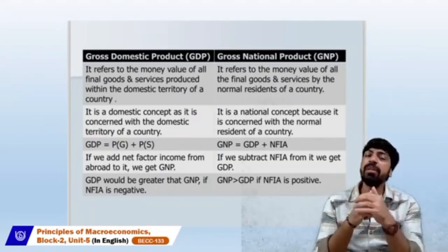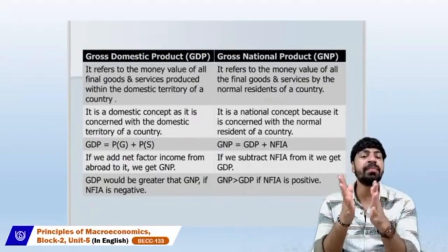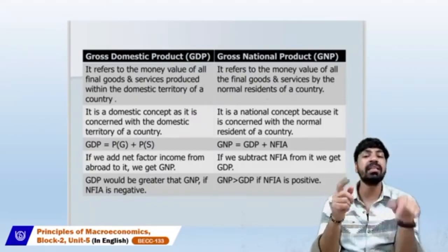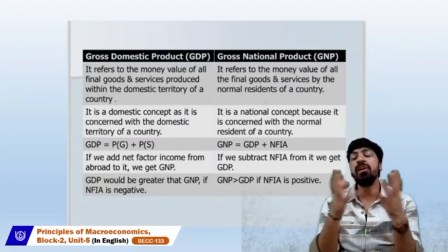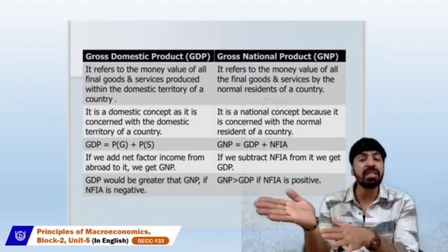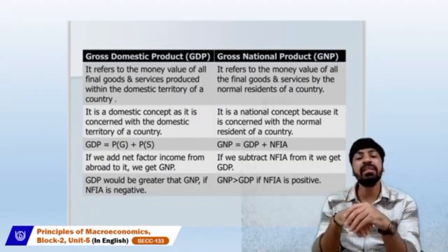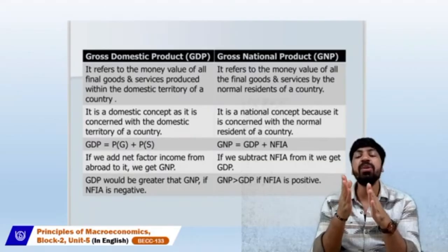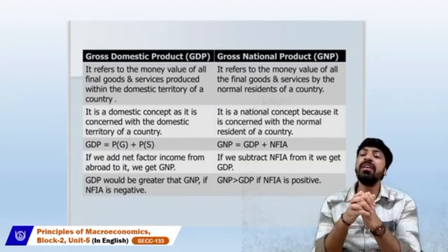When we talk about the gross domestic product, it is basically a domestic concept, which mainly deals with the domestic territory of a country. But the gross national product, as the term suggests, is a national concept, because it mainly deals with the normal residents of the country. So when we go from domestic to national, we always add the net factor income from abroad.